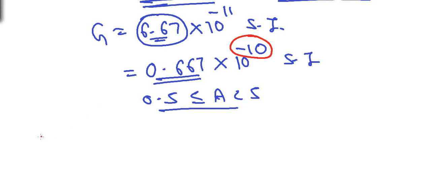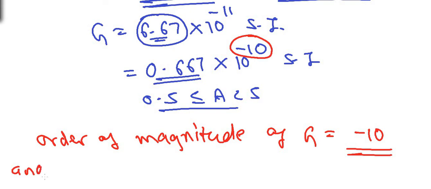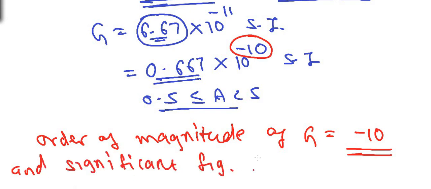So the order of magnitude of G is equal to minus 10, and the number of significant figures is equal to 3: 6, 6, 7. So 3 significant figures are there and the order of magnitude is minus 10.